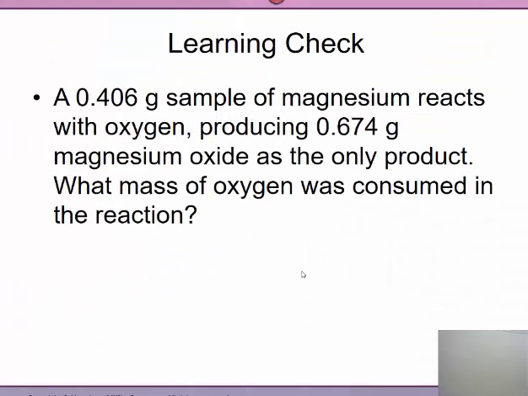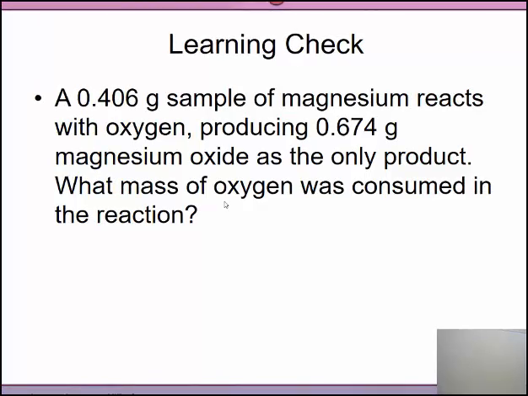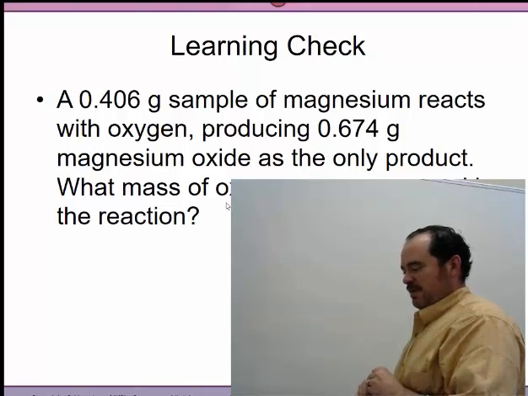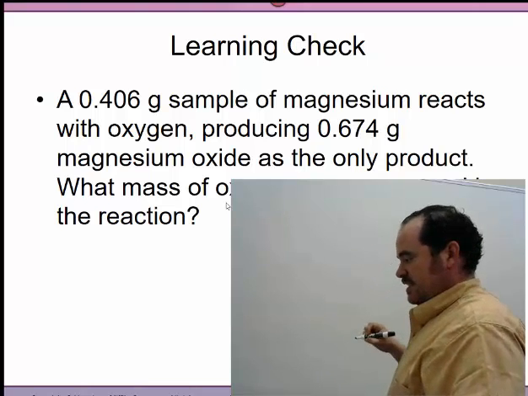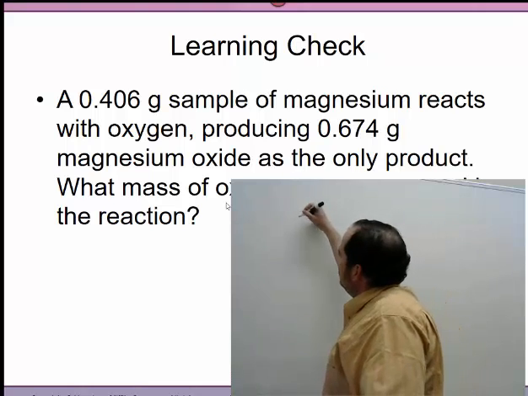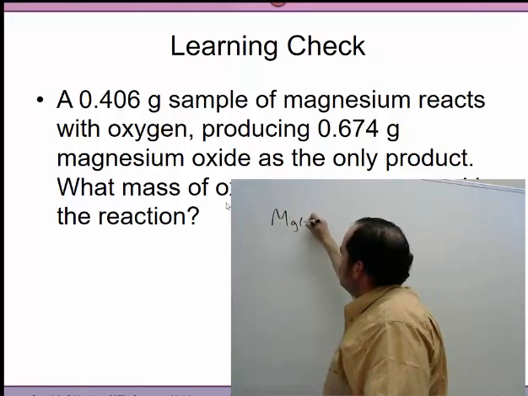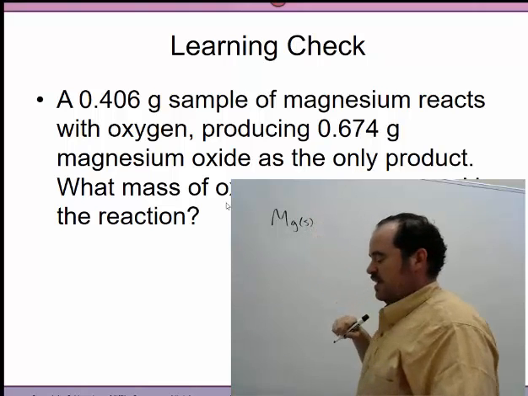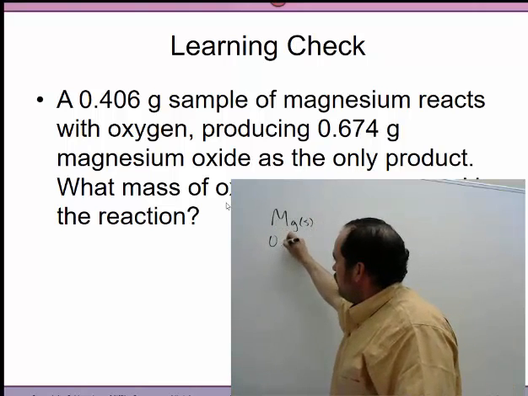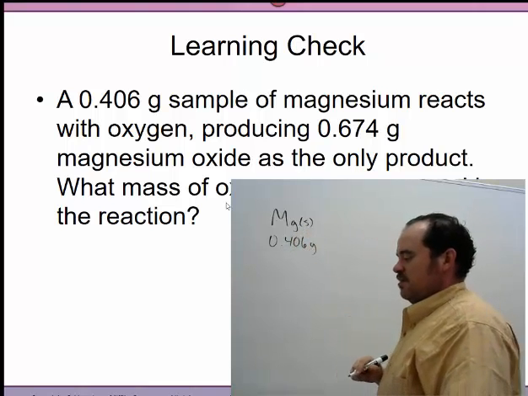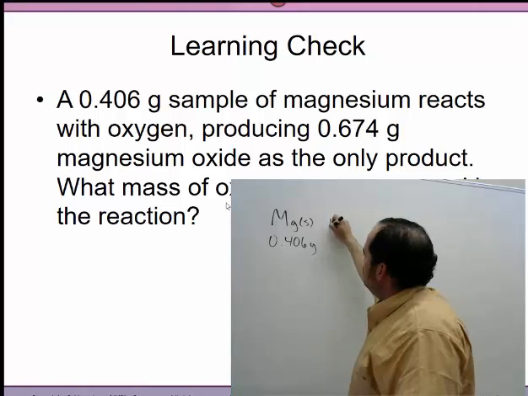Here's how we illustrate this law. For example, we have a 0.460 sample of magnesium. The symbol for magnesium is capital M, lowercase g. That's a solid, and that amount is 0.406 grams. It reacts with some oxygen.